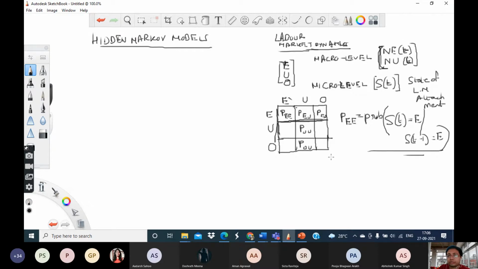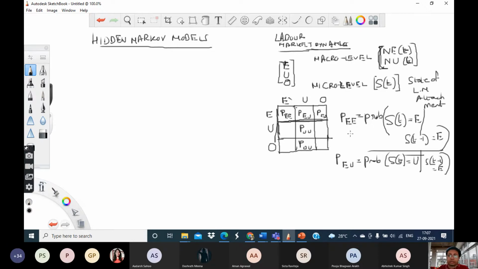Similarly, PEU means the probability that S_t is equal to U, given S_{t-1} is equal to E. That means, given the particular person was employed at time t minus 1, what is the probability that they will lose their job at time t, and so on.